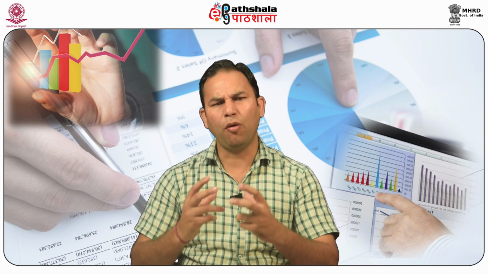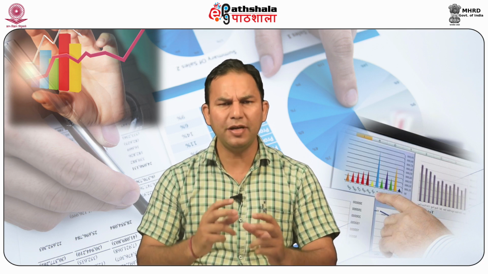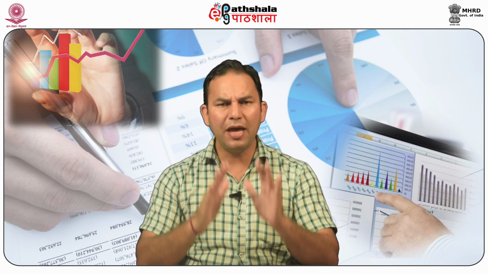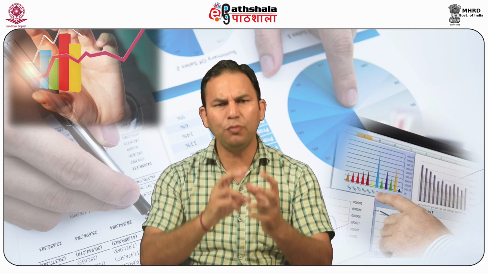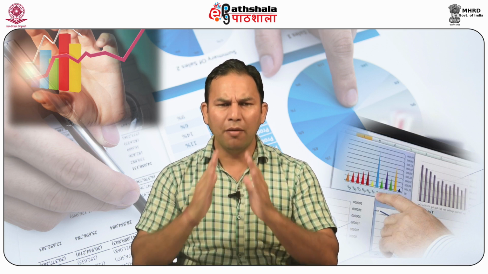Now, revenue from operation. Here only revenue on account of the company's main operating activities is disclosed. It means revenue which is generated from the company's main operating activity should be disclosed under the heading revenue from operation. Other income. Here the revenue not arising from the main operating activity of the company is disclosed.